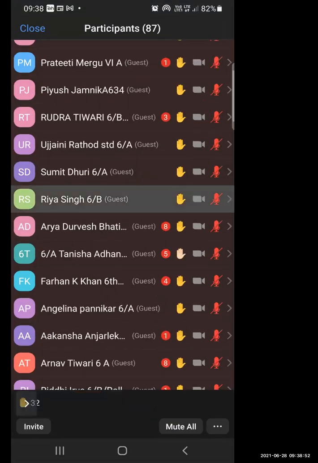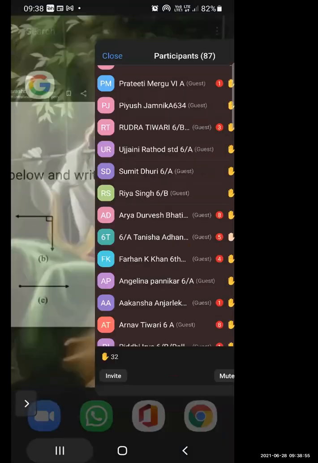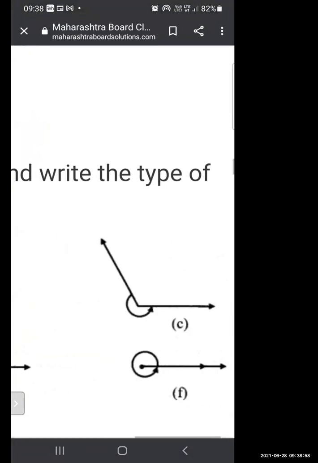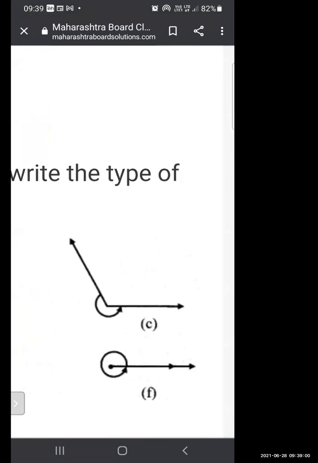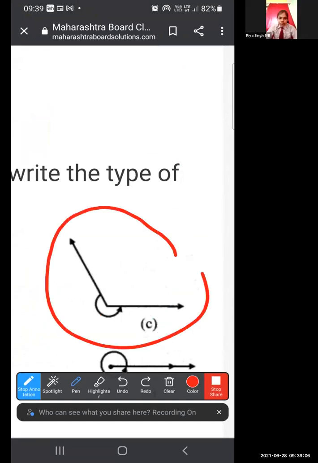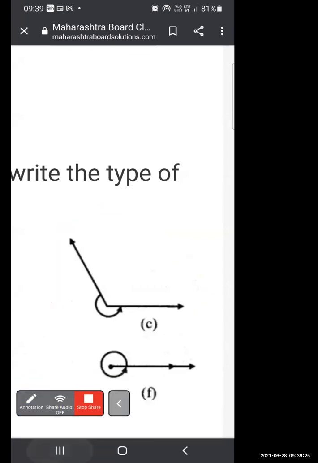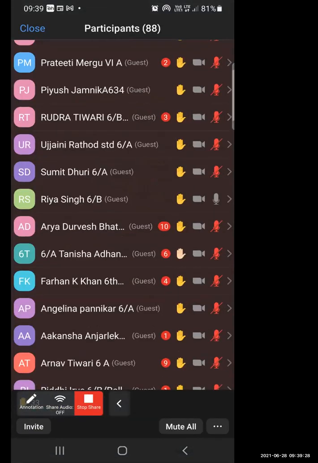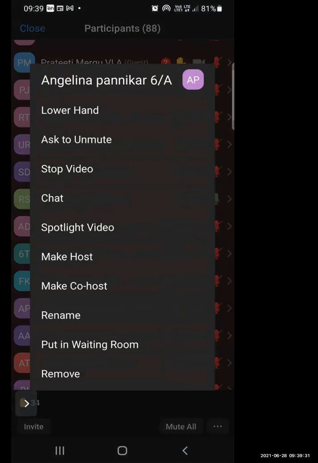Now, Riya Singh. Yes, ma'am. Okay, now tell me which kind of angle is this? This one. Which type of angle is this? It is quite tricky. Yes, speak. Obvious angle. Okay, I'll ask some other student. Ma'am, obvious angle. Okay, mute yourself.